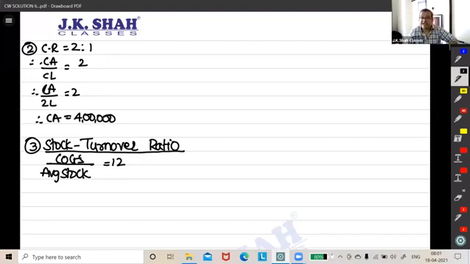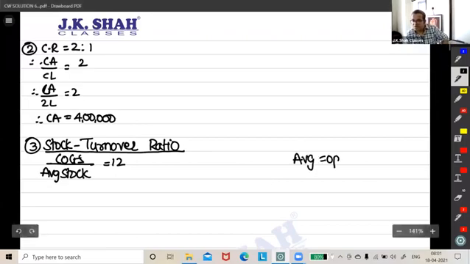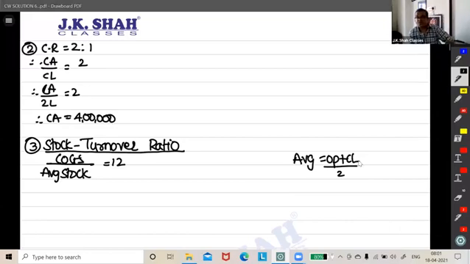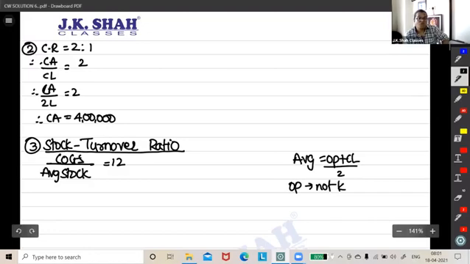How do we calculate average stock? Average is opening plus closing upon 2. What is our standard assumption, guys? Nothing is given in the question. Opening is not known, it's not 0, it's not known. So what do we assume?